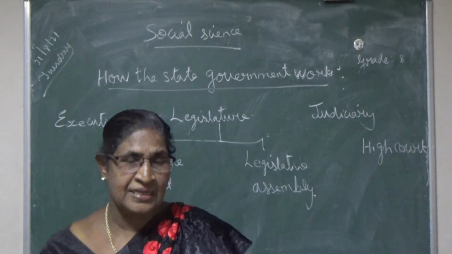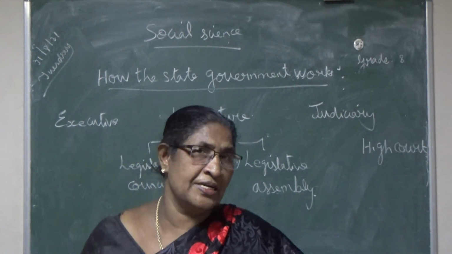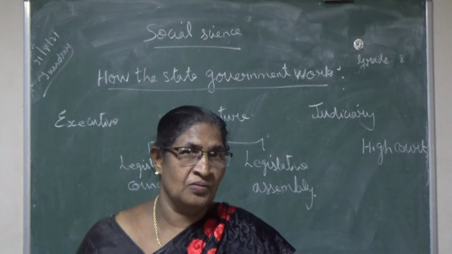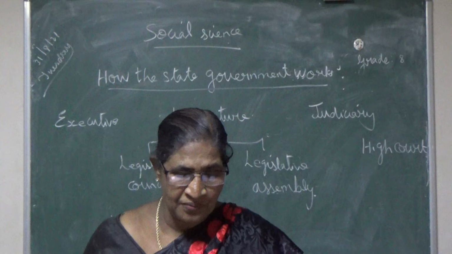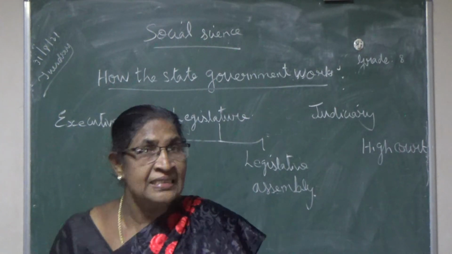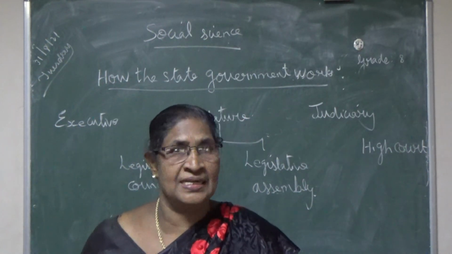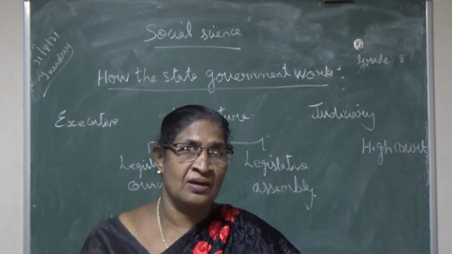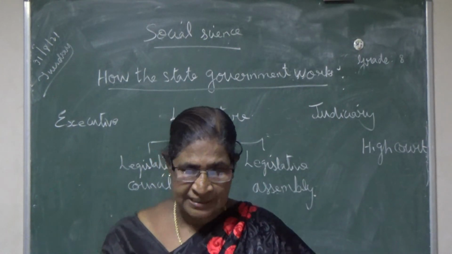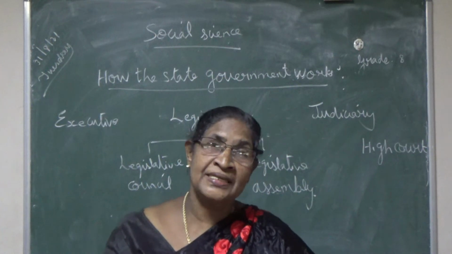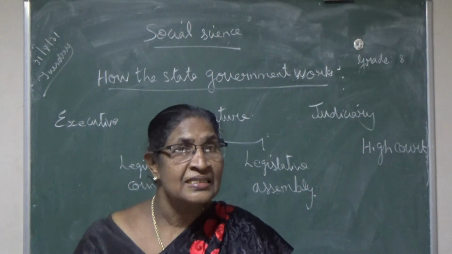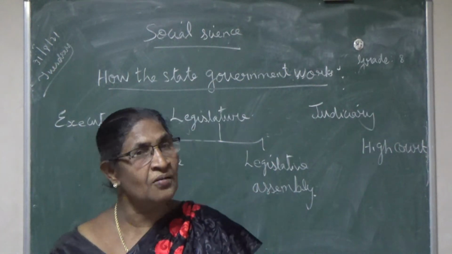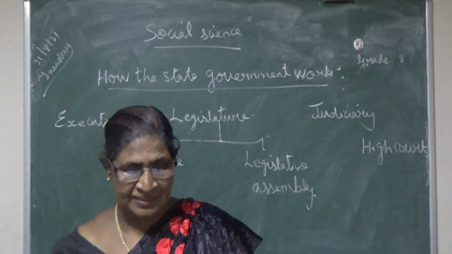Every high court has a chief justice and a number of judges also. One chief justice and a number of judges. The number of judges varies from state to state. So who appoints the chief justice and the judges? The judges are appointed by the President of India.